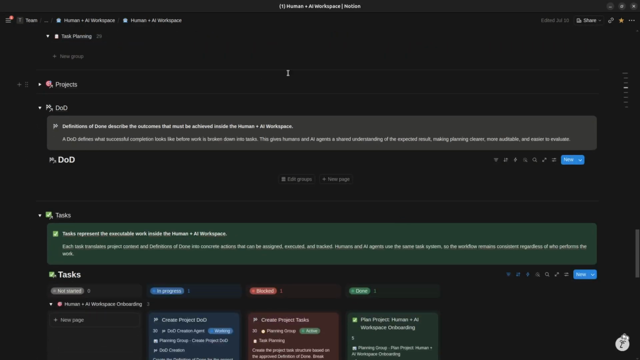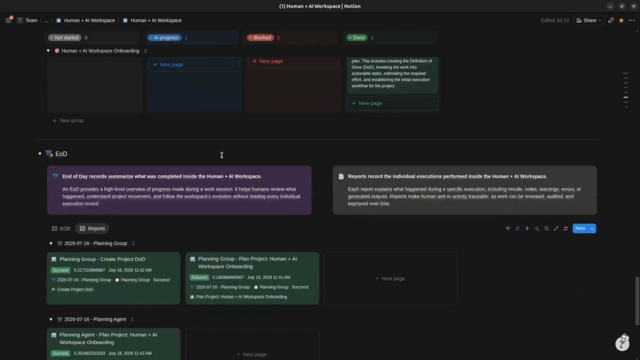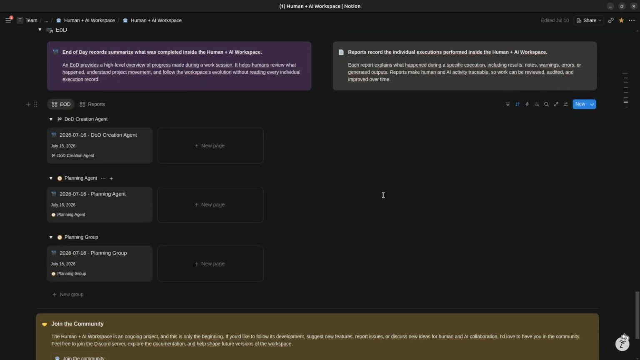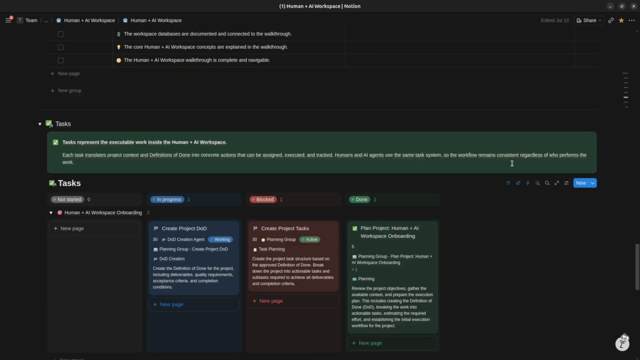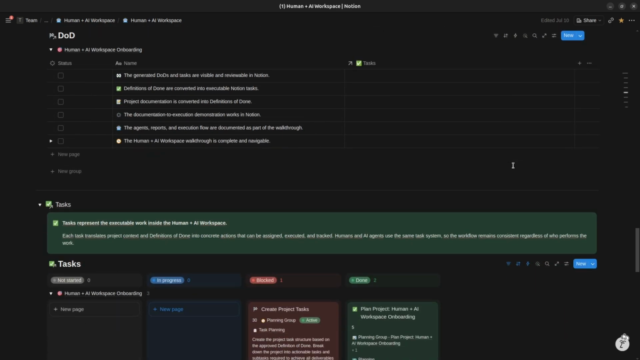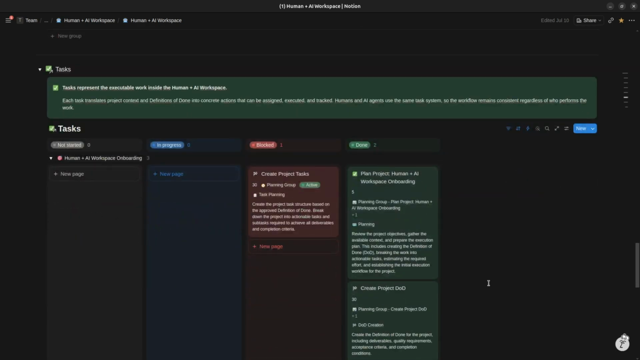Notice that the DoD database is still empty. As the agent progresses, new reports appear and the first completion criteria begin to show up. Now, the first DoD items begin to appear. Each one represents a condition that must be completed before the project itself can be considered complete.